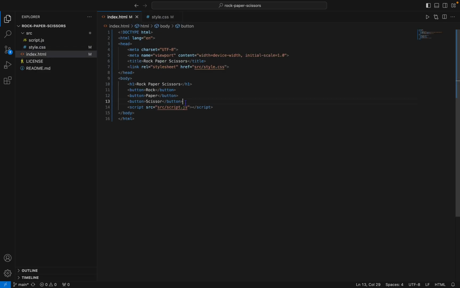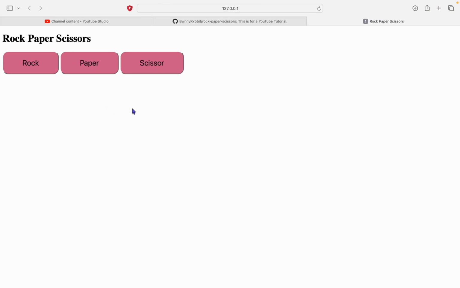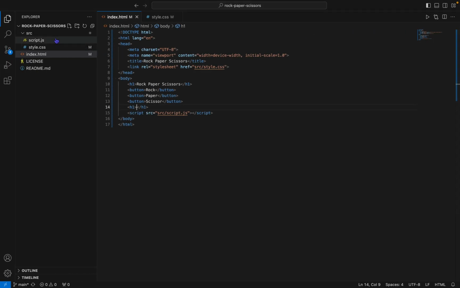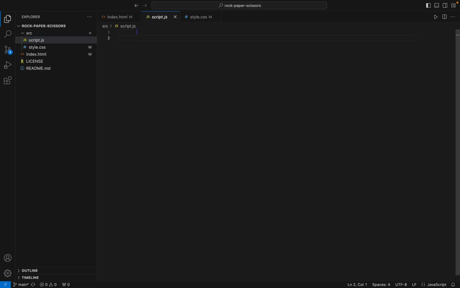Now back over here, let's make a, for now let's just do that, but it's empty, so you won't see anything over here. Now let's go over here and let's name it user input, like that.